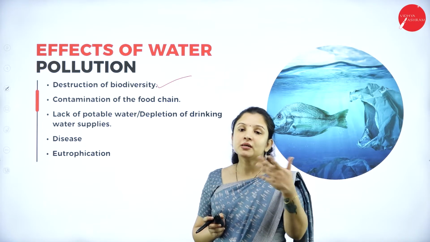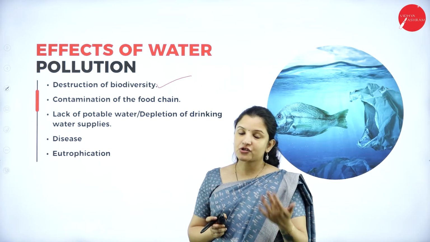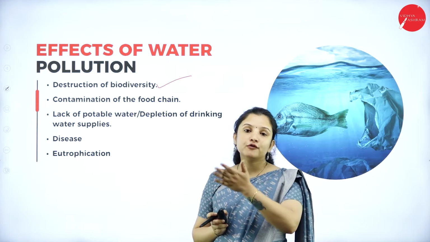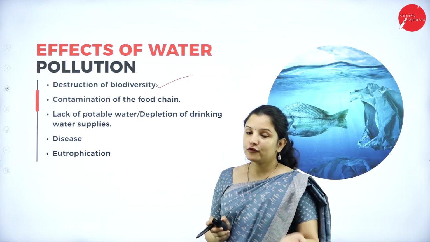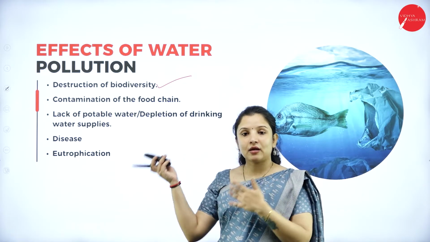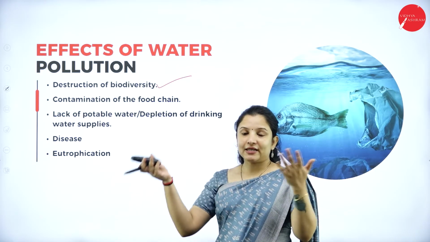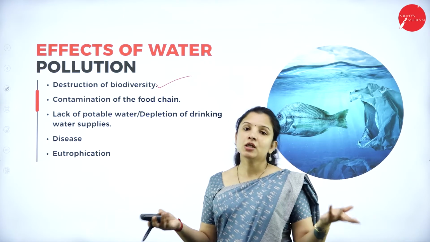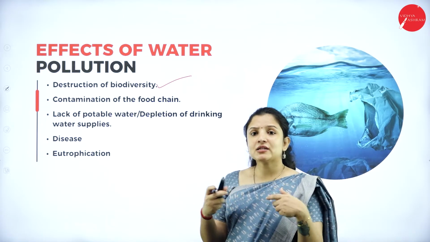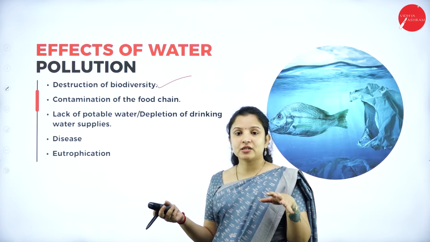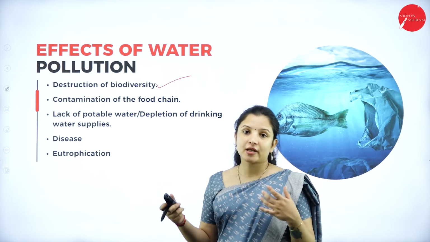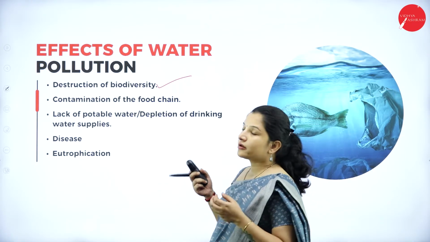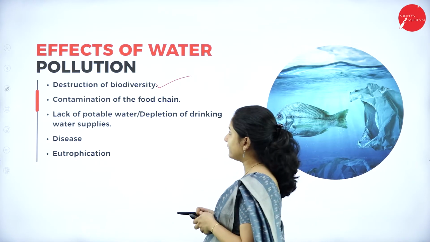Next, no food for the bigger fishes. And no bigger fishes or smaller fishes, no food for the aquatic birds. Again, some of the carnivorous animals that tend to feed on the aquatic birds, such as the crocodiles, for example, have no food. So like that, it can alter the ecosystem or the food chain and the food web, and overall it can cause destruction of the biodiversity.